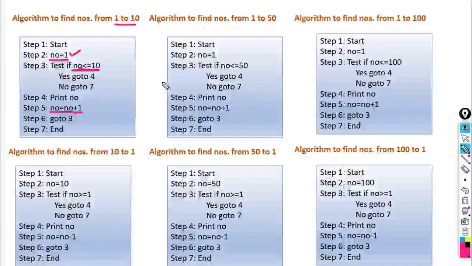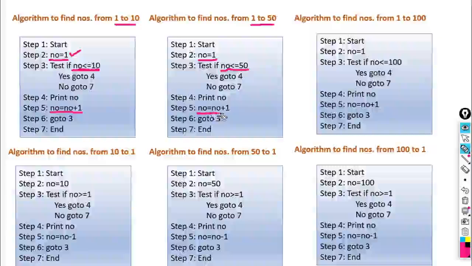Now in the second example, again we are going to print 1 to 50. We know the lower value, so NO is equal to 1. What is the condition here? Yes, we want to go up to 50. So the conditional statement is NO less than or equal to 50. And what is the incremental step here?